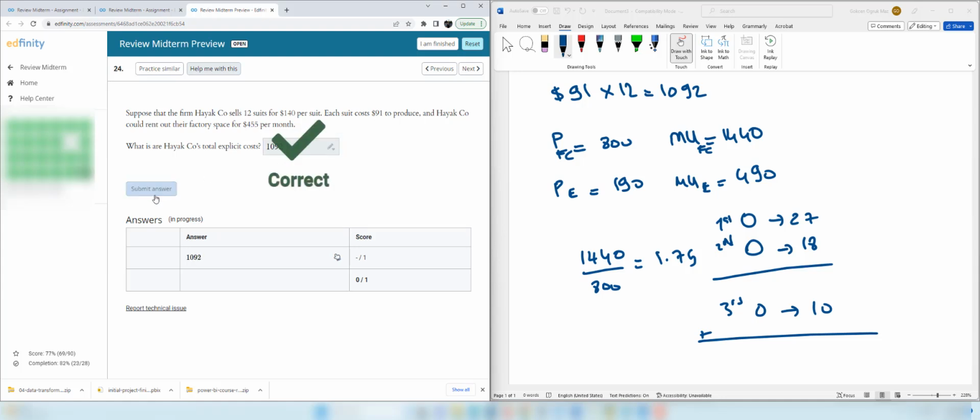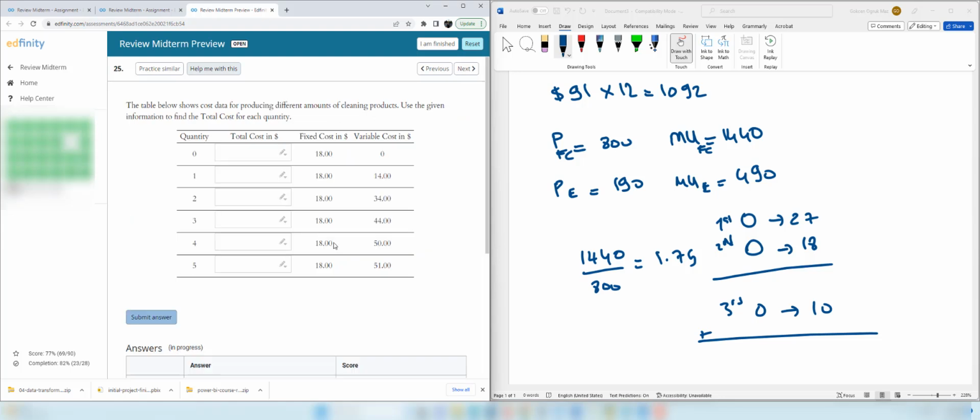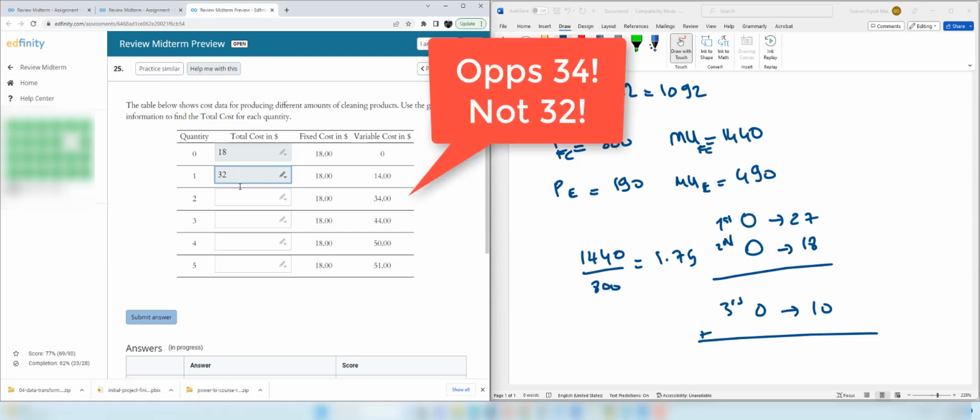Question 25. The table below shows cost data for producing different amounts of cleaning products. Use the given information to find the total cost for each quantity. Total cost is the sum of fixed cost plus variable costs. Here it's $18. The only cost is fixed cost. Here 18 plus 14, which is 32. And then 18 plus 32, which is 50.